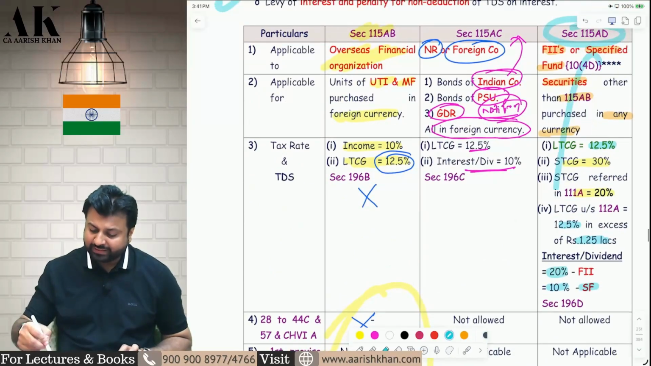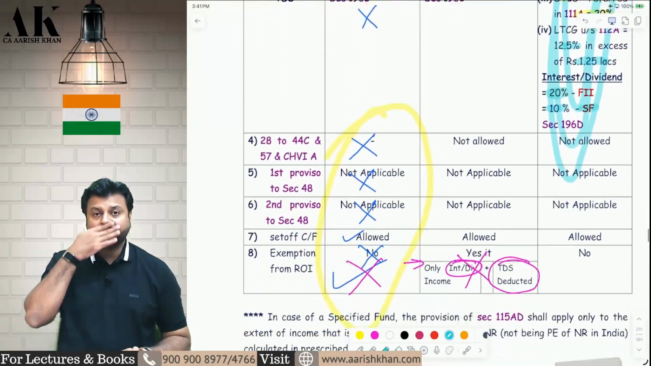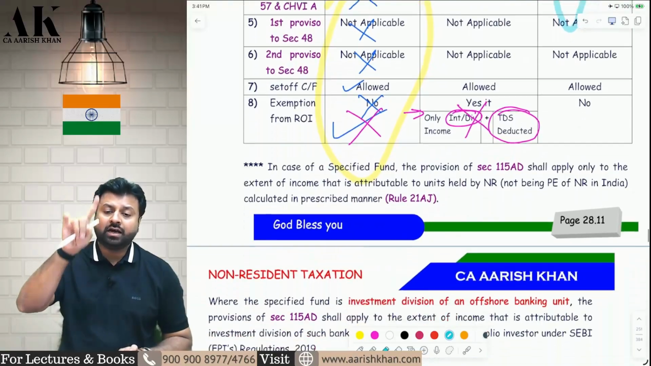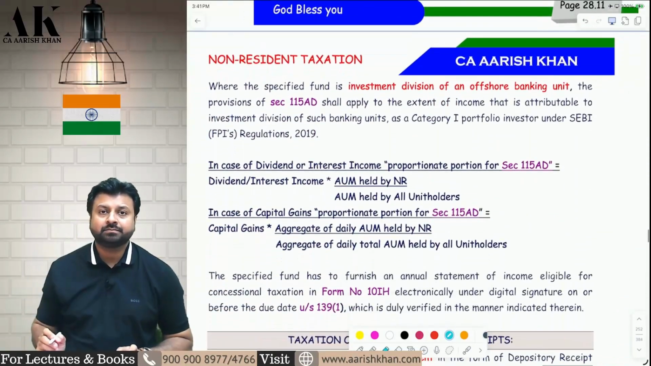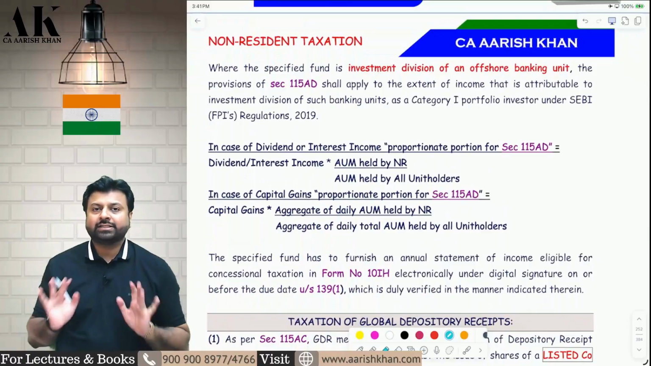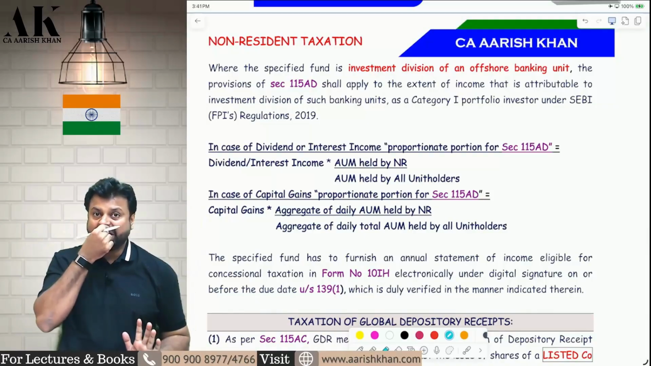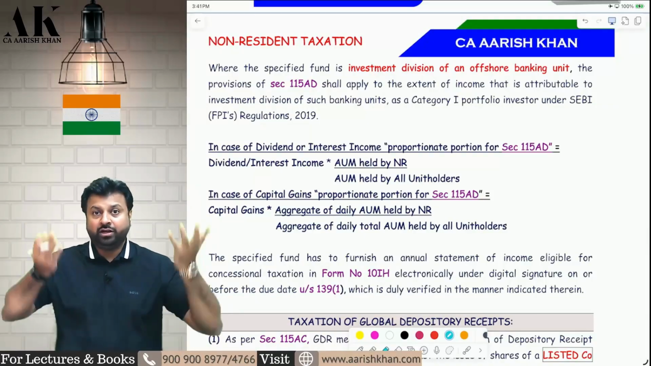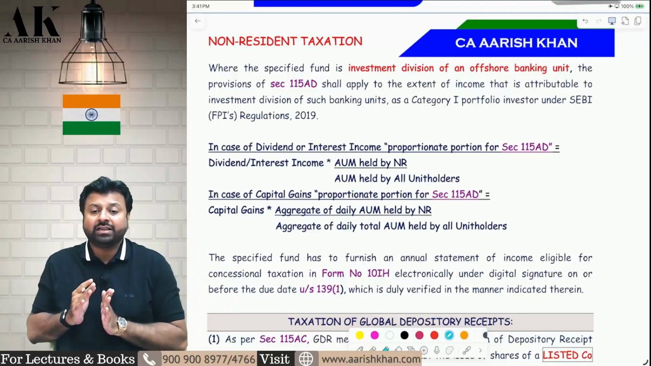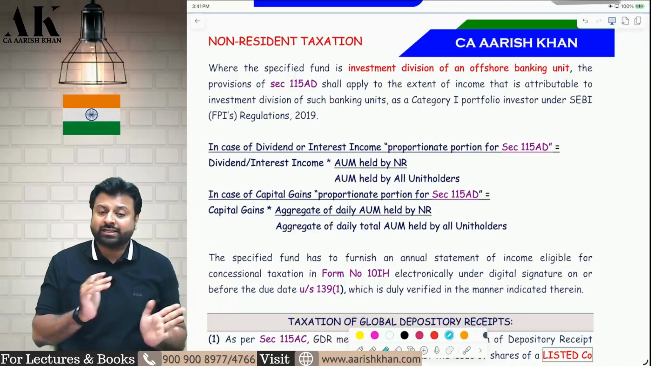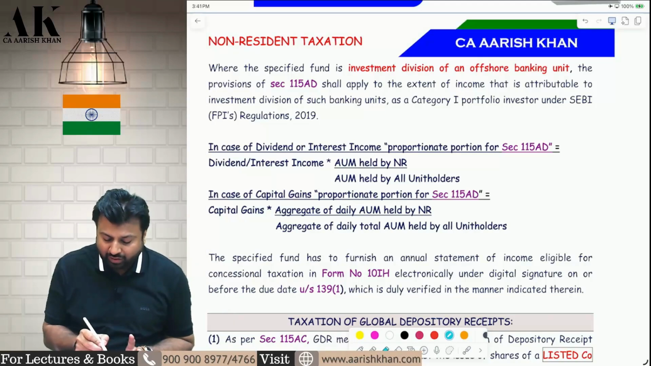Now, here also there is one catch. You will get this benefit only to the extent the investors are non-resident. Only to that extent you will get the benefit. Suppose your interest income is 100 crore. Now you need to check out of the 100 crore income you have won in your fund, in your entity, how much are non-residents and how much are residents. So according to that, you have to find out the income.